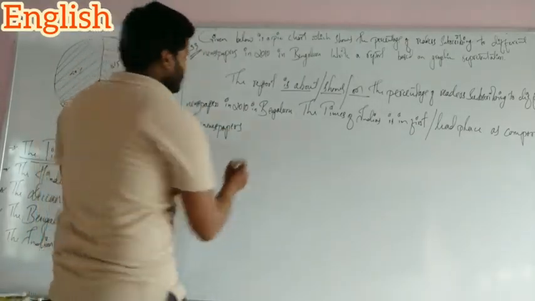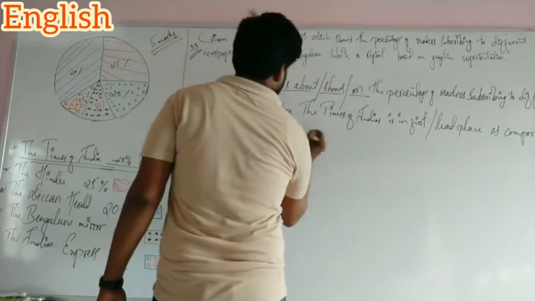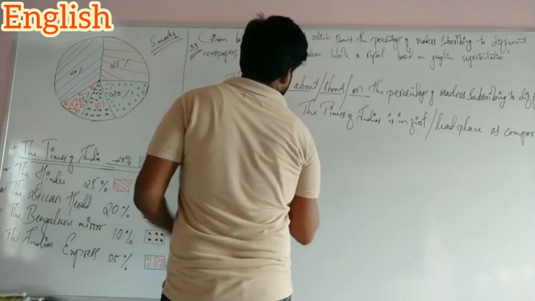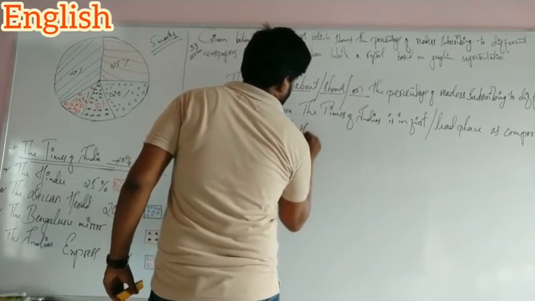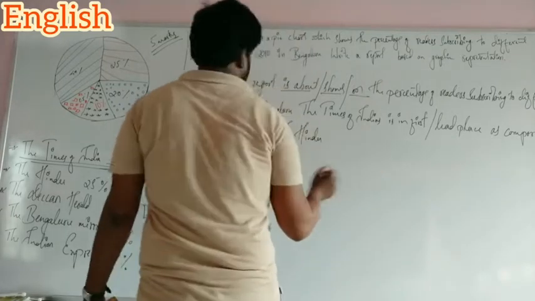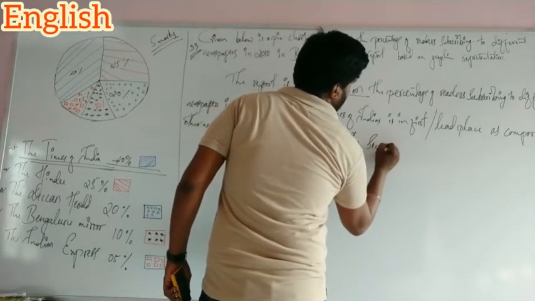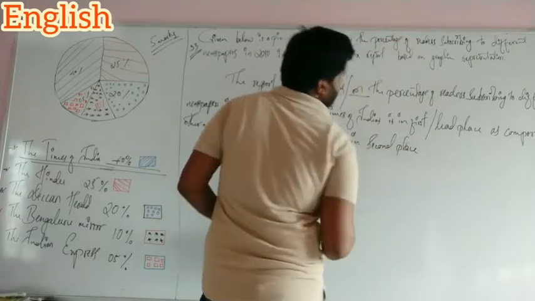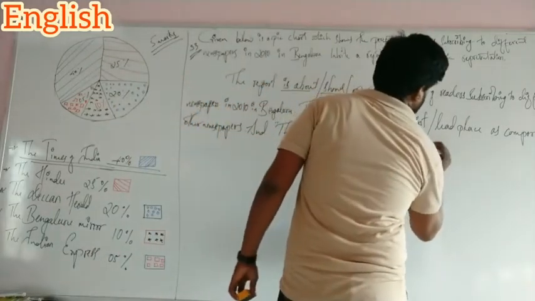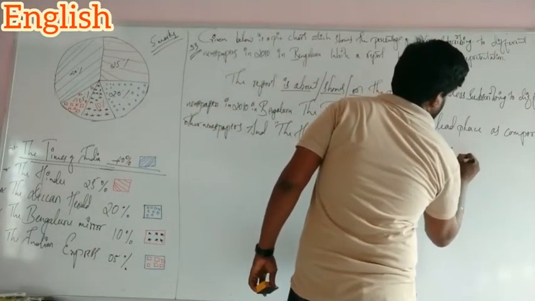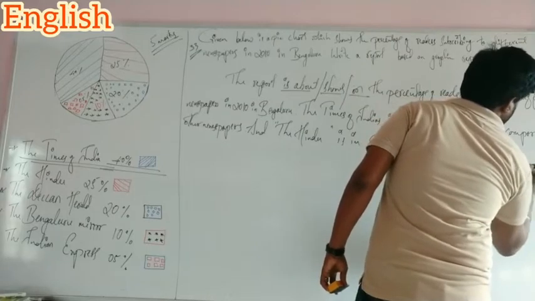See, and the Hindu is in second place. The subscribers are 25%.